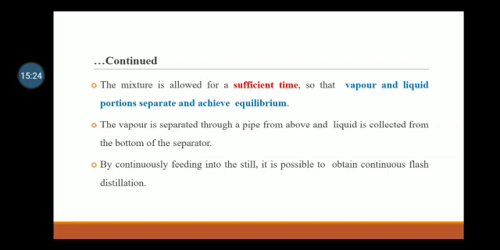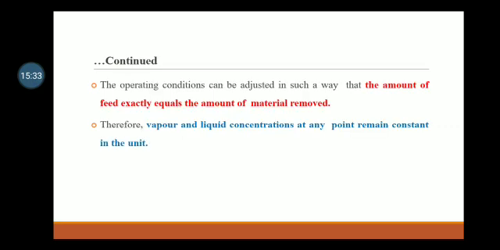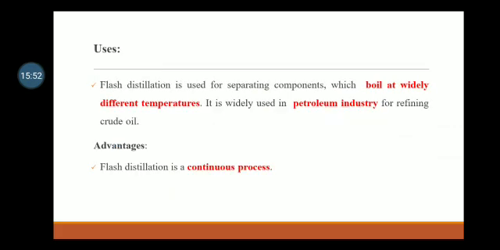By continuously feeding, it is possible to obtain continuous flash distillation. The operating conditions can be adjusted in such a way that the amount of feed exactly equals the amount of material removed. Therefore, vapor and liquid concentrations at any point remain constant in the unit.